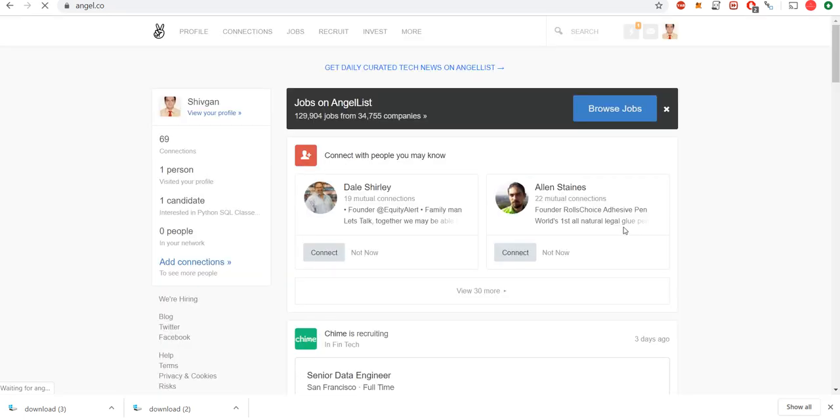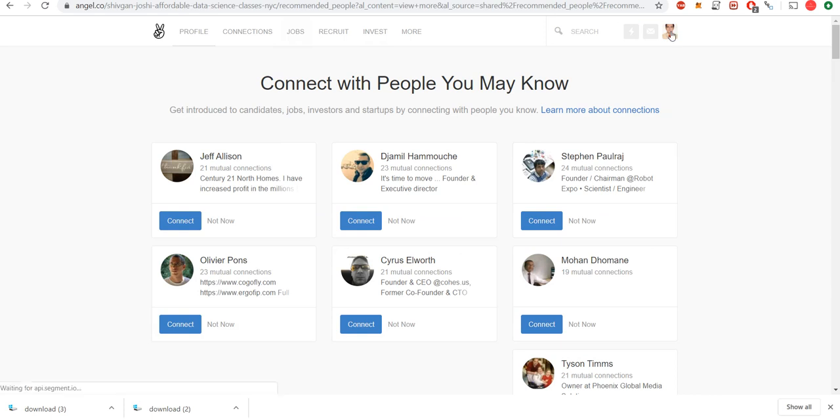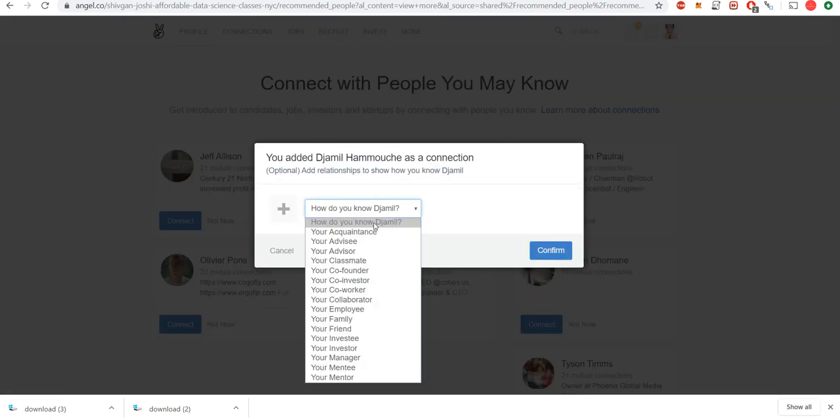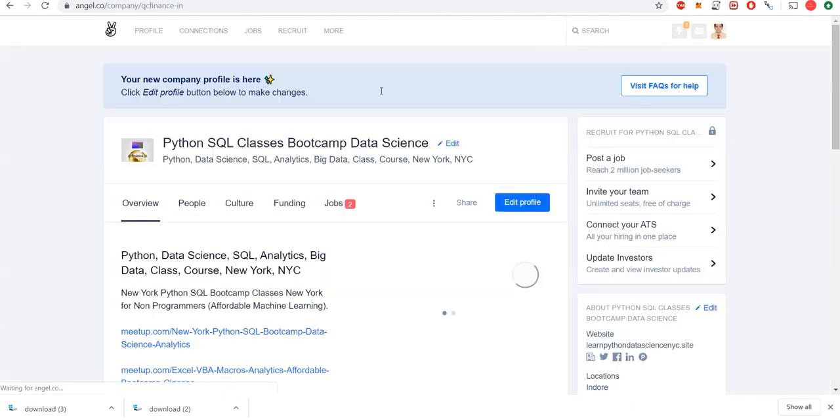Now, to put some jobs, you have to go to the company page. So if you click on the top right, let me connect these people. Oh, it's not allowing me unless I know. It's bothering me. Okay. So top left, top right, and then the left one.